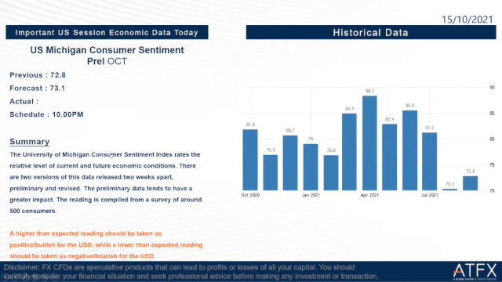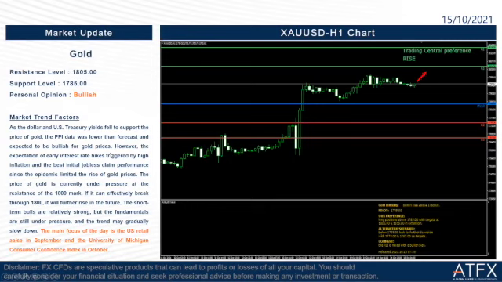And then we go to the last part of our daily briefing today, which is the market update for gold. So the resistance level of today is 1805. The support level of today is 1785. So actually the resistance level is the same as yesterday, but the support level is getting higher and higher because we can see that the price is getting higher and it's almost reaching the 1800 mark.